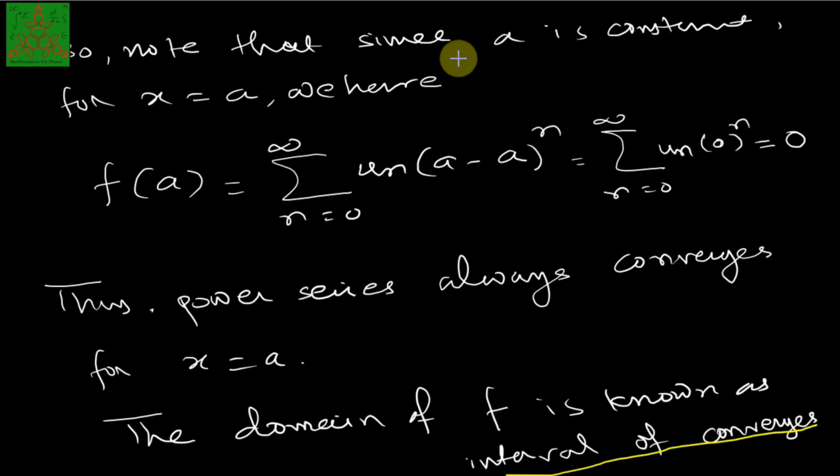Now we have a very well-known theorem on power series, and we will not discuss a proof for that.